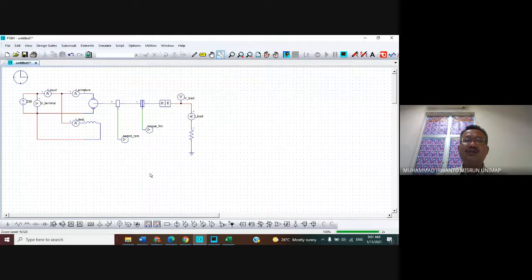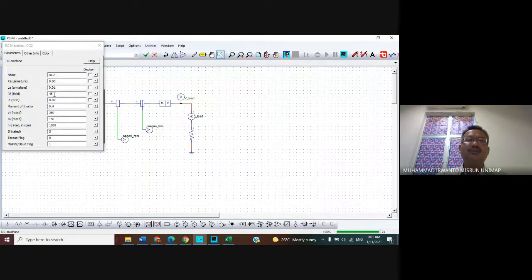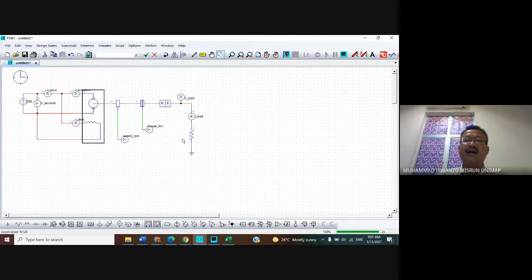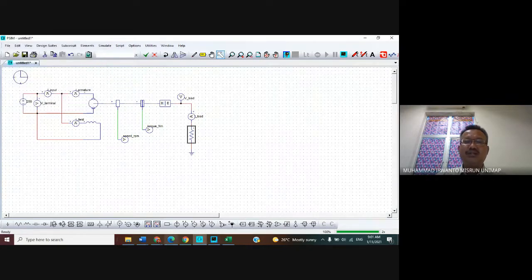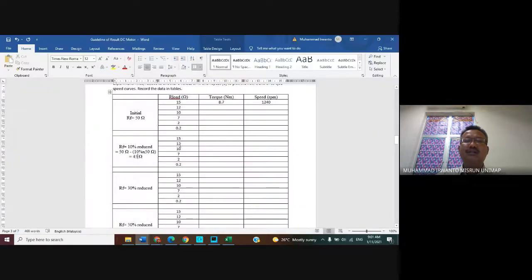Then do as before, for the value 45 ohm, adjust the value of the R load in here, following this value of the R load. For the 50, what is the torque and what is the speed? Done, change again. This one stays at 45 ohm, change the R load to 12 ohm. What torque and speed do you get?